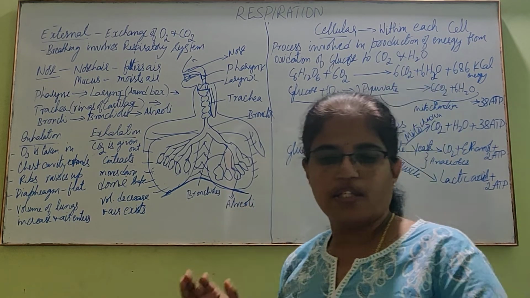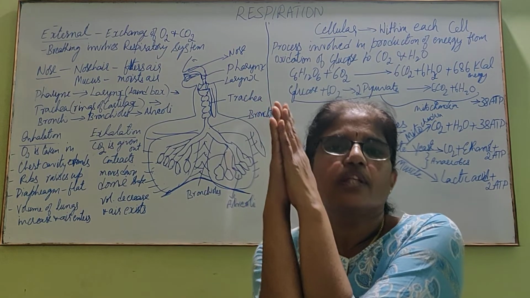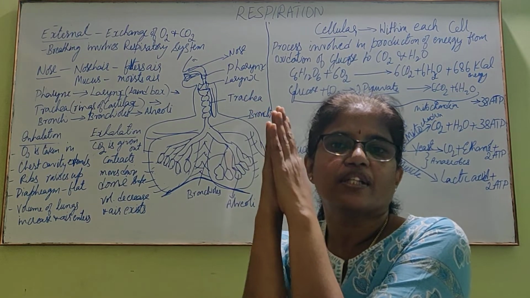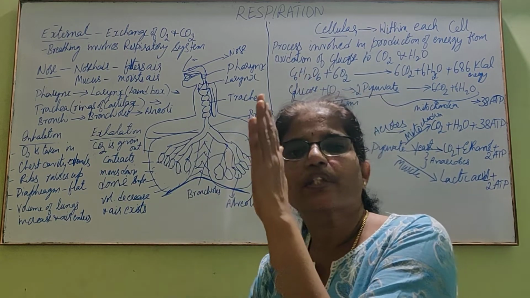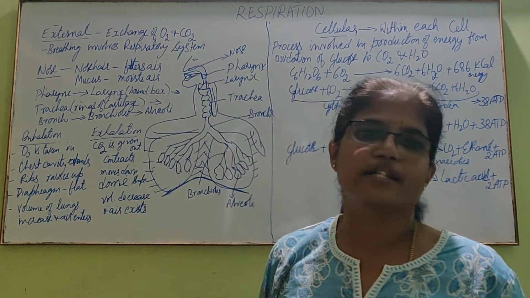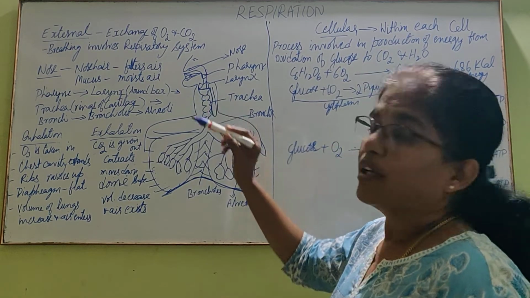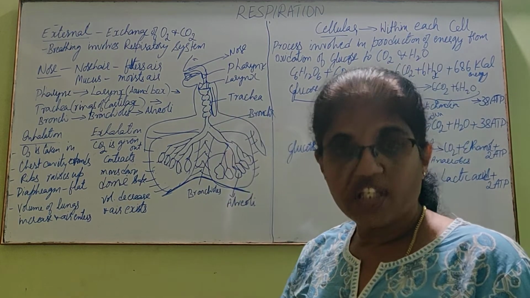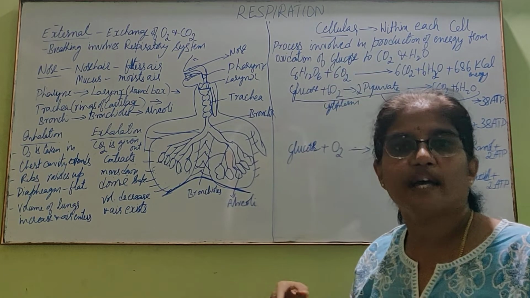Okay, taking up of oxygen and giving out of carbon dioxide takes place simultaneously. If oxygen enters from one side and from the other side carbon dioxide comes out and exits, this is called breathing. Taking in of oxygen is called inhalation, and giving out of carbon dioxide is called exhalation.